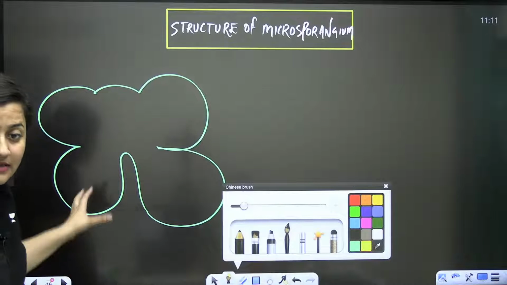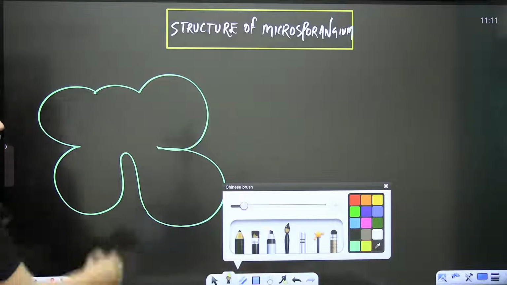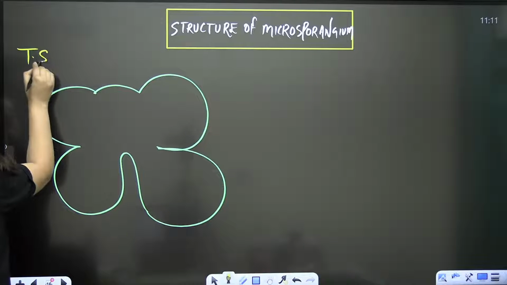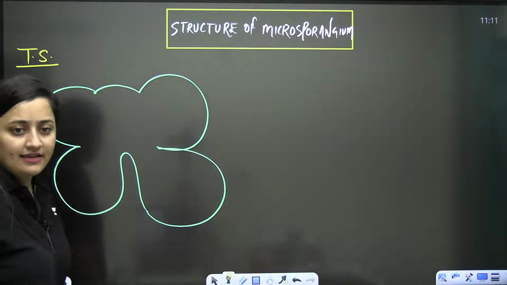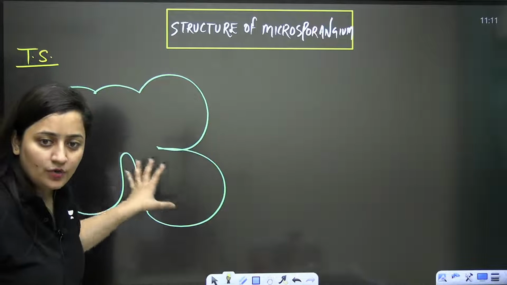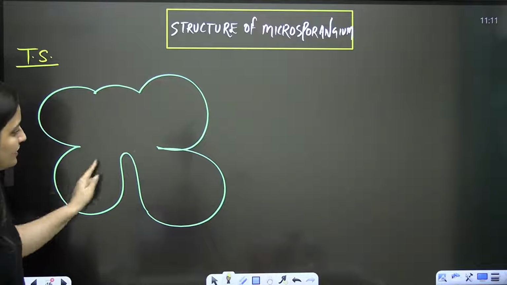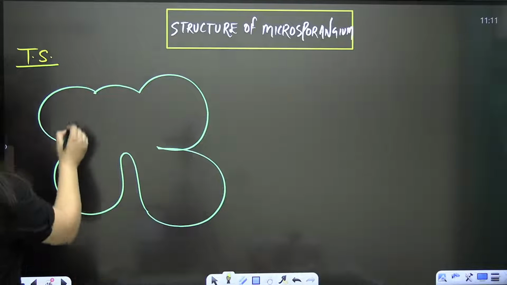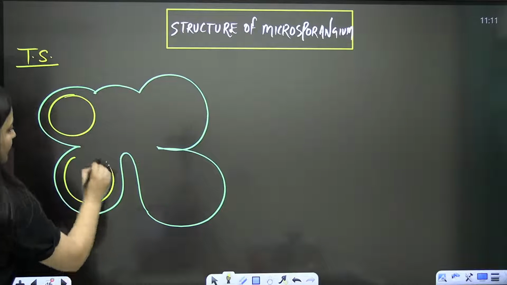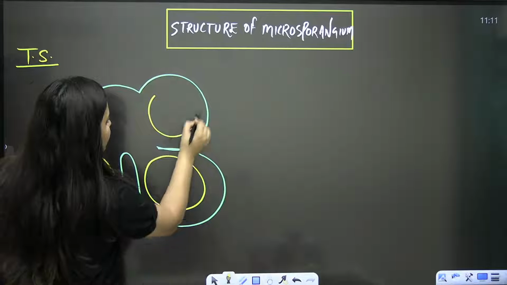Typically, that's what we are saying, that when we look at the transverse section, the TS here, it looks like a tetragonal structure, and each corner here will have a microsporangium, like this part, this part, this part, and this part.